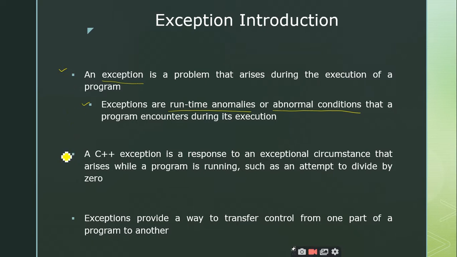So in C++, an exception is a response to an exceptional circumstance that arises while a program is running, such as an attempt to divide by zero. Yesterday also we went through some examples of runtime errors. Can you please list out the runtime errors? Give me some examples of runtime errors. Input, output, divide by zero, infinite loop, wrong input, sir.